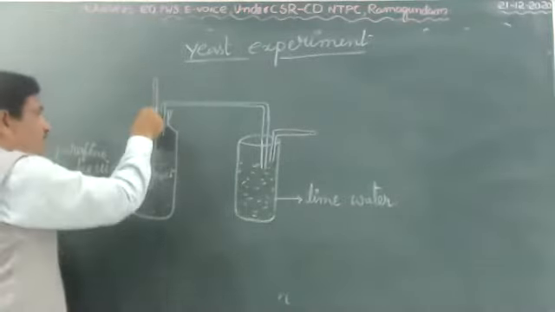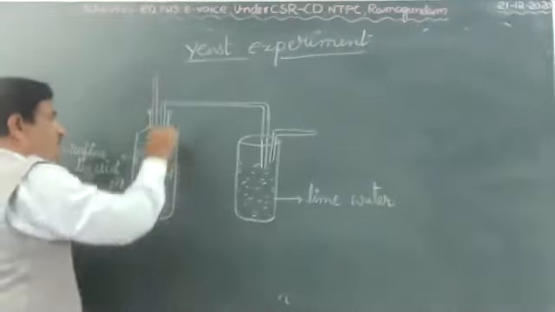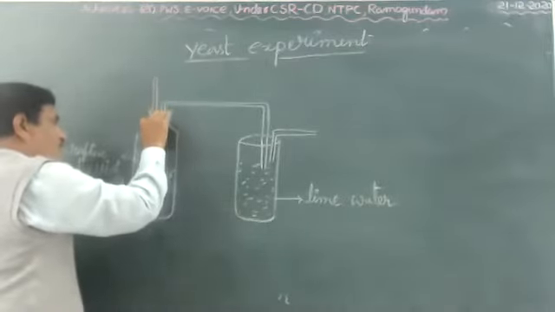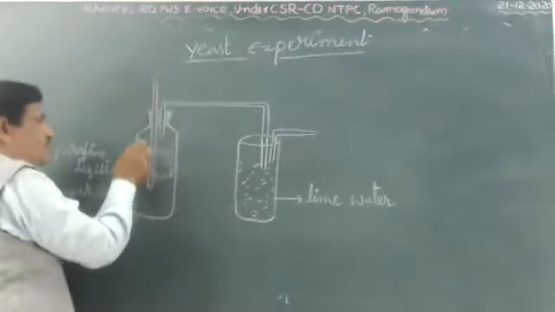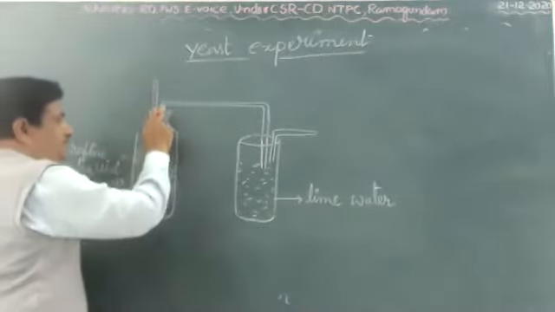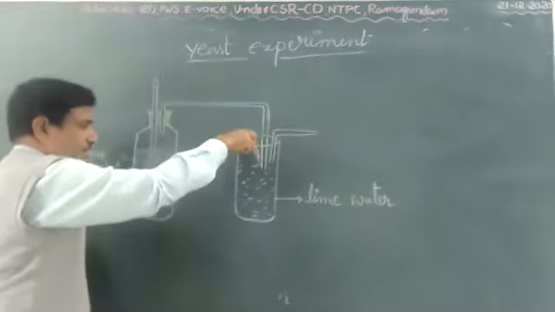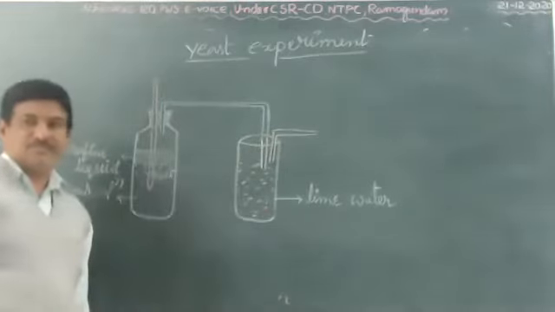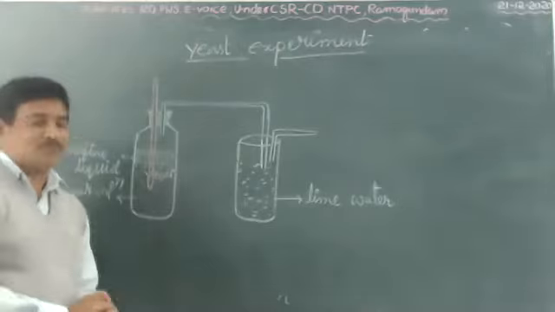Then you fix a 2-hole rubber stopper, 1 hole for the thermometer, another hole for the delivery tube. This is called the thermometer and this is called the delivery tube. Another end of the delivery tube you connect into the lime water beaker. Now after some time you can observe this experiment.